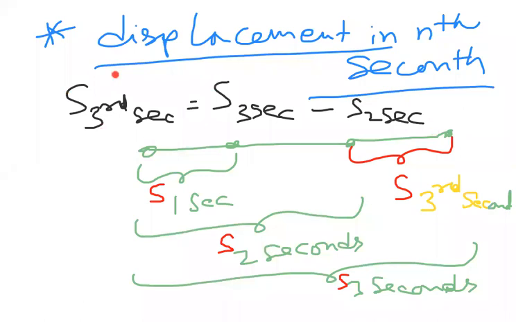Here, one student says that in the third second there are two different displacements. Not in the third second, beta. Please differentiate this. It is not the third second, it is 3 seconds. 3 seconds means from the starting to here. One student is unable to understand, no problem, beta. I will show you.